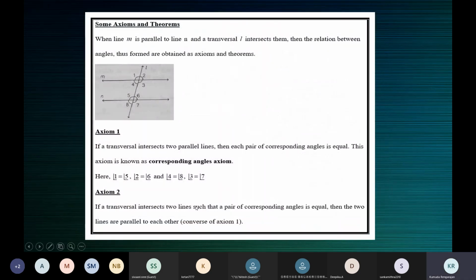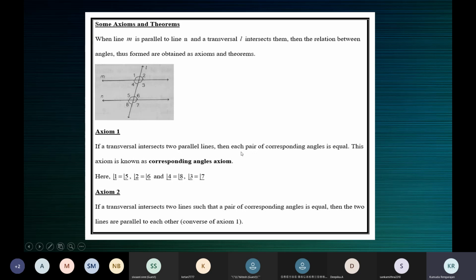If a transversal intersects two lines such that a pair of corresponding angles is equal, then the two lines are parallel to each other. So if you want to prove that two lines are parallel, you must use the converse of corresponding angles axiom. When you have to prove that two lines are parallel to each other, you have to use the converse of corresponding angles axiom.